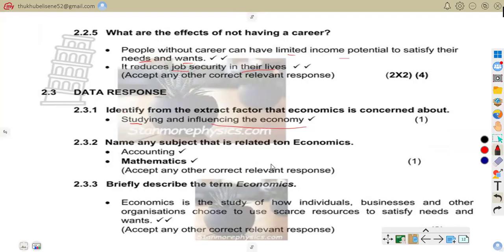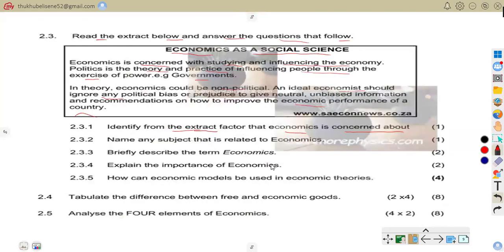The concern of economics focuses on the economy and decision making, for example, how resources are used and so on. So that is that.